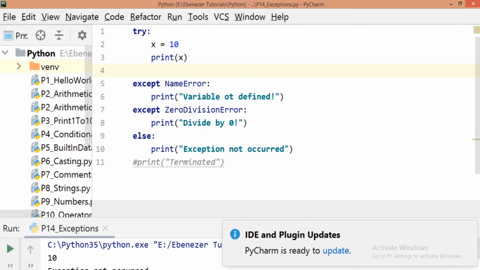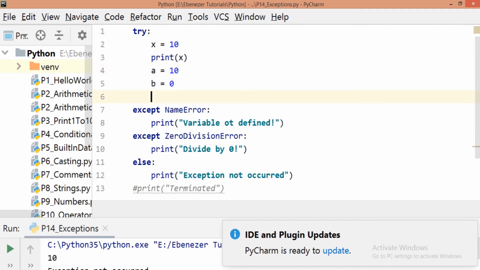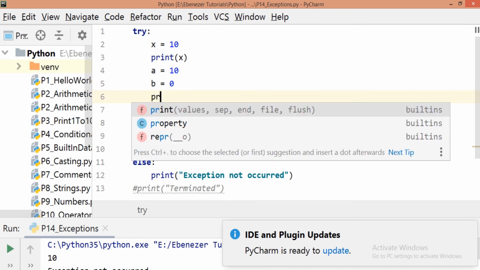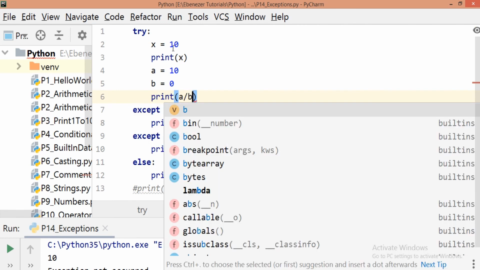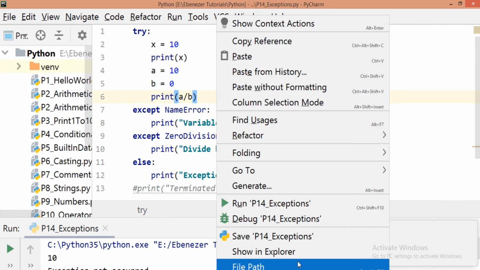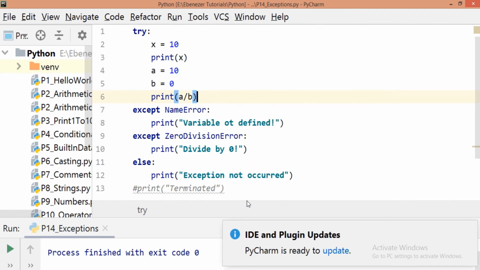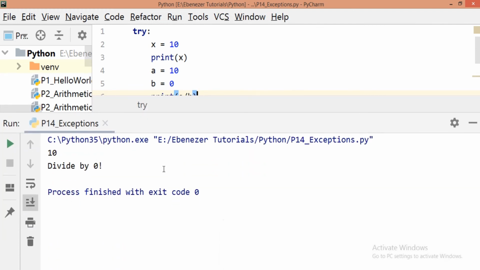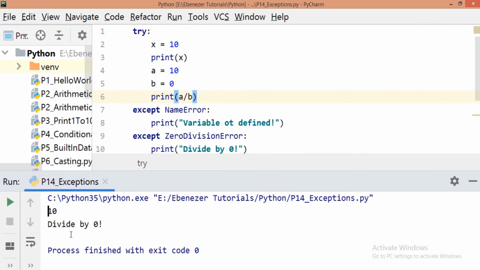So we can check it out also. If I do the same thing as before, b equal to 0, and if I try to print a divided by b, there is no name error in this code, but there is a zero division error. So we can do the same thing. Here we can see that it has handled the exception by printing that statement.